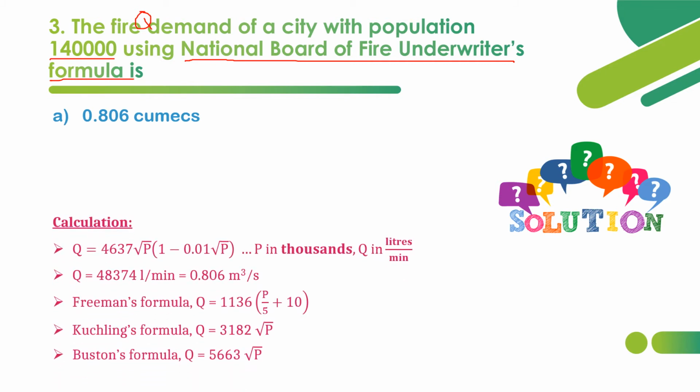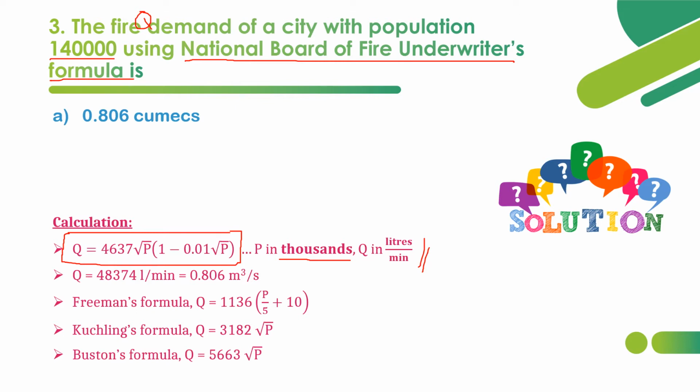Based on this underwriters formula, Q is equal to 4637 root P into 1 minus 0.01 root P, where P has to be given in thousands. The population has to be mentioned in thousands, and the obtained answer Q will be in liters per minute, not in meter cube per second or Qmax.